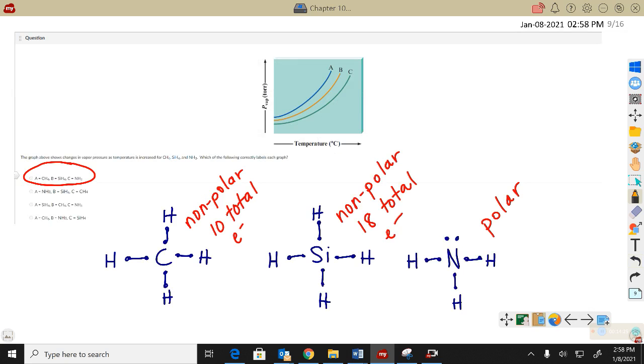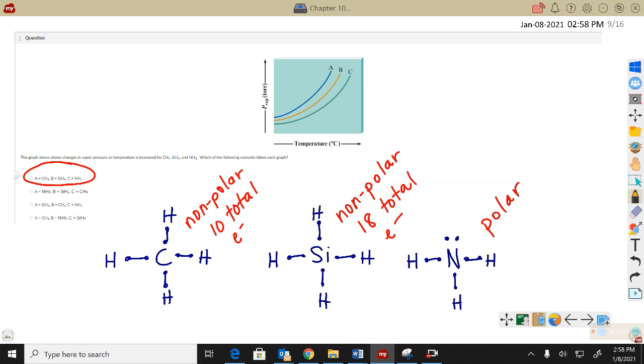All right, here's some vapor pressure. The graph shows changes in vapor pressure as temperature increases for 3 different samples. Which of the following correctly labels each graph? I did sketch the Lewis structures. I've got 2 tetrahedrons that are both nonpolar, but the silicon tetrahydride would have more total electrons than the CH4. So both are going to have London dispersion forces, but the silicon tetrahydride would be a little bit stronger.